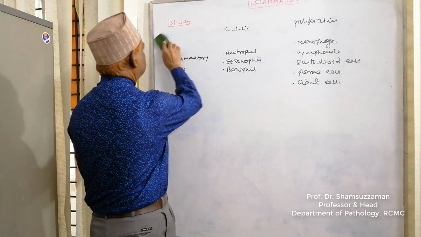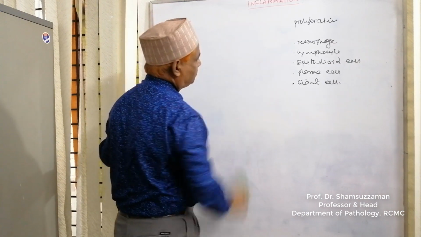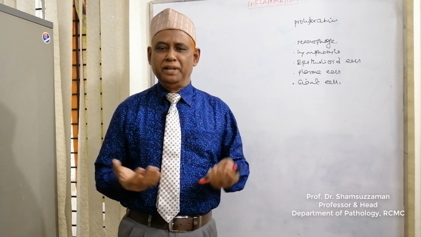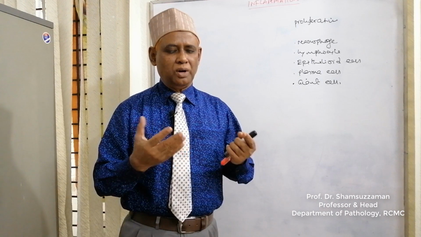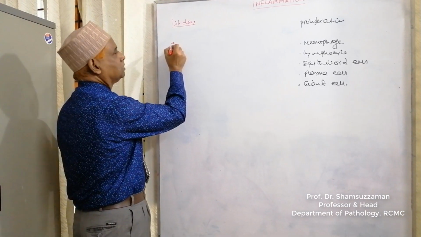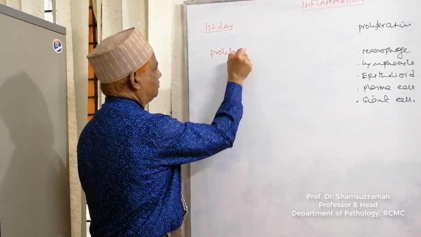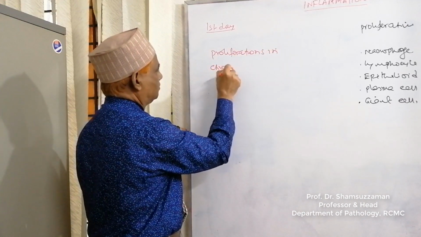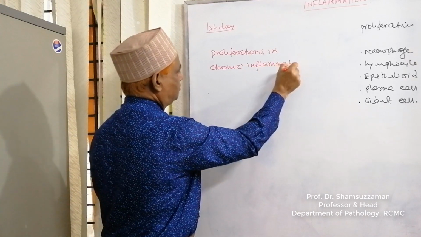Dear audience, I have told you the chronic inflammation is proliferative in nature. At the site of chronic inflammation, what things are proliferated?